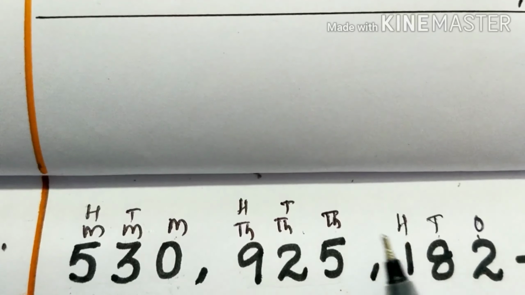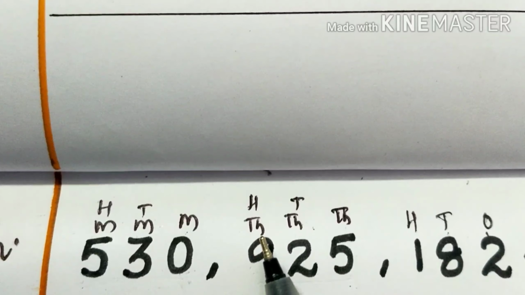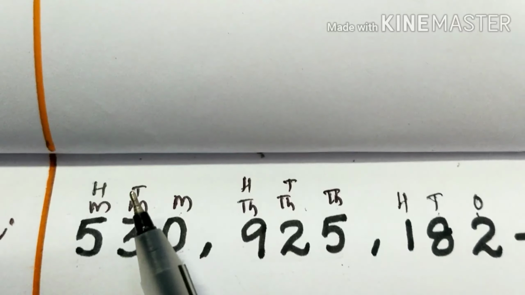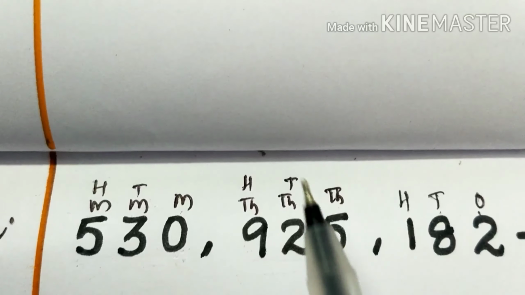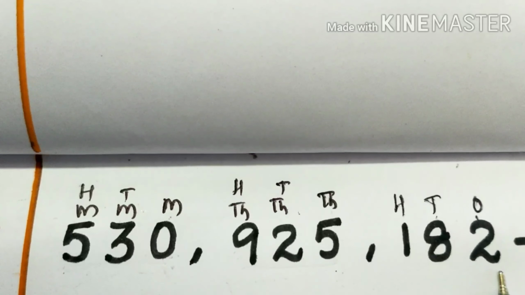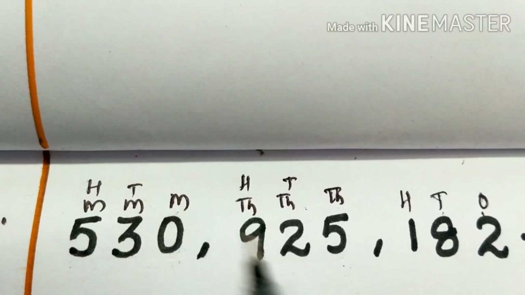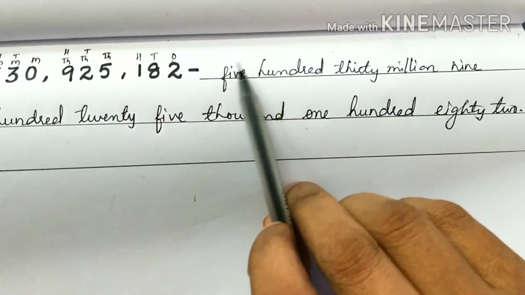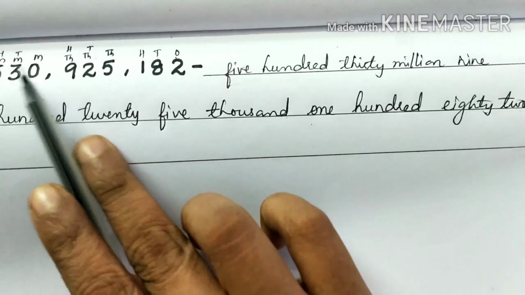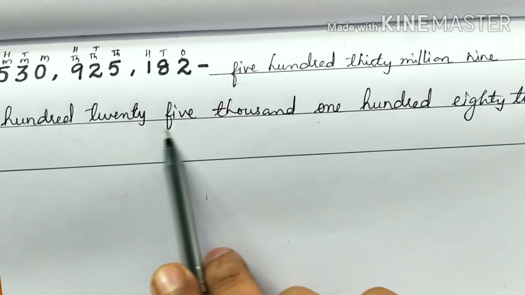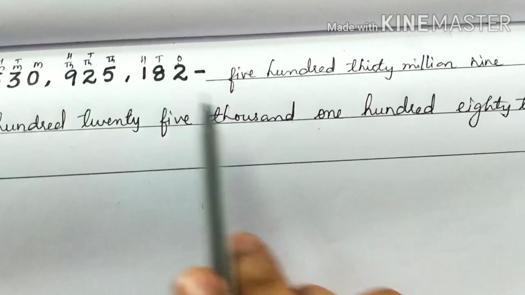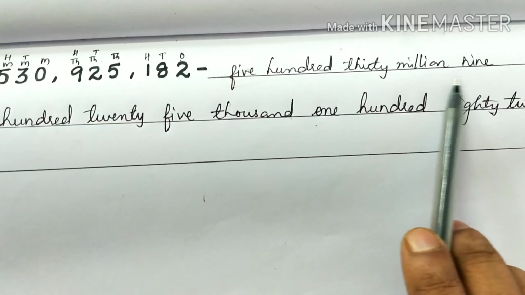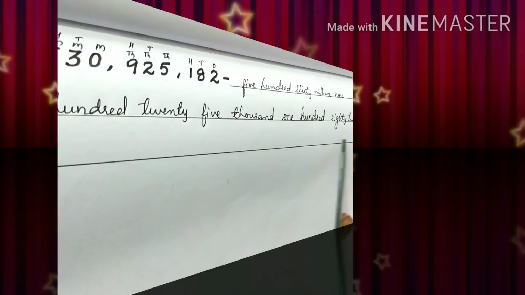Next question. First write the places. Ones, tens, hundreds, thousand, 10,000, 100,000, million, 10 million, 100 million. 530 million 925,182.